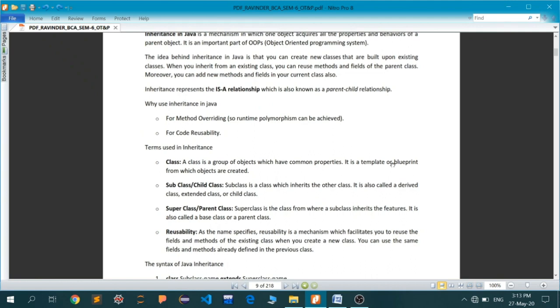class, and the method that, after turning on the ignition, inserting the first gear and accelerating, actually moves the car ahead is already defined in the car class, so it need not be defined inside these individual child classes again. So we are actually reusing the code. We are reusing the start method in the child classes, although it has been defined in the parent class only. So I think you have got the point.